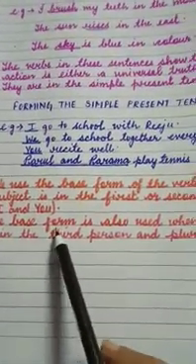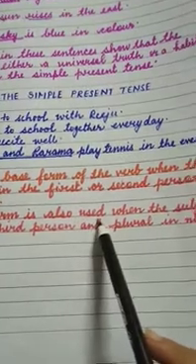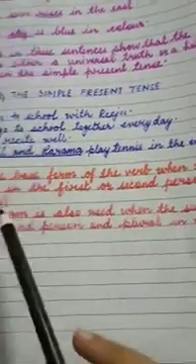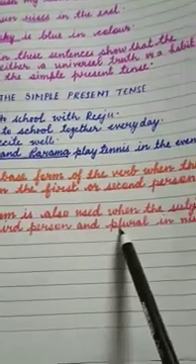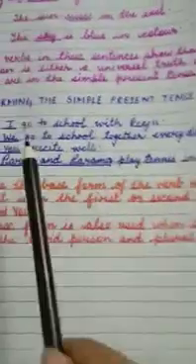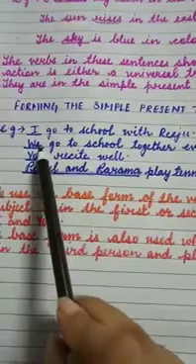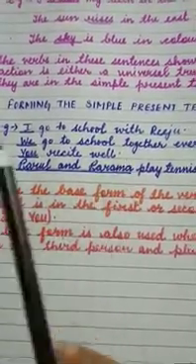The base form is also used when the subject is in third person and plural in number.